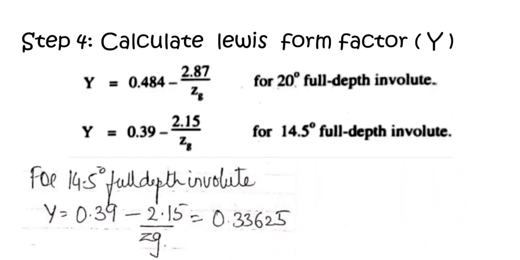Your fourth step is to calculate the Lewis form factor. Out of the two values, I am going to select 0.39 minus 2.15 upon ZG because the numerical is of pressure angle 14.5 degree full depth involute. So if I put the value of ZG over here, I will get the value of Lewis form factor as 0.33625.